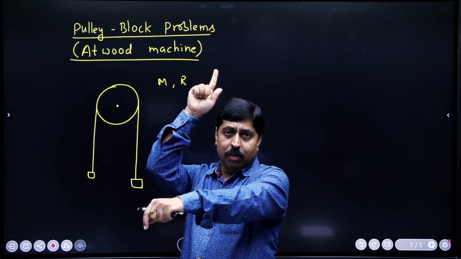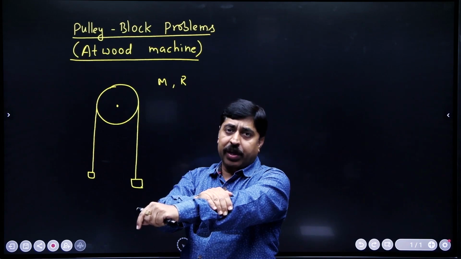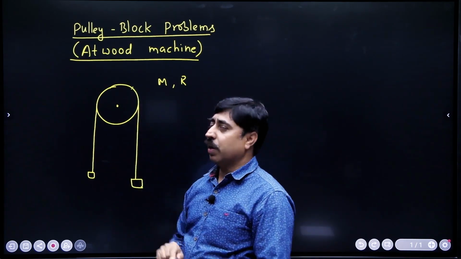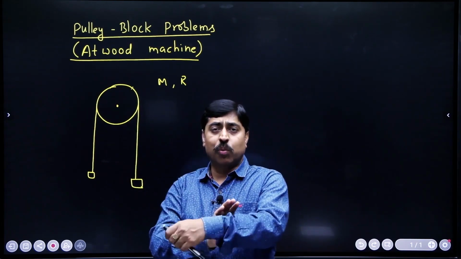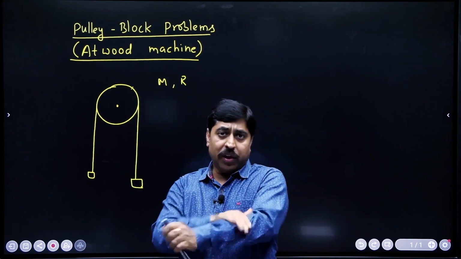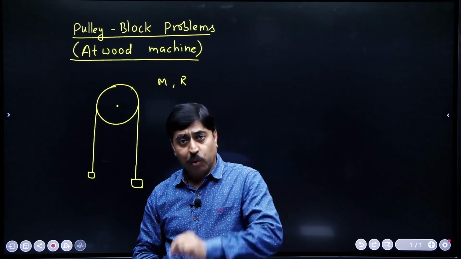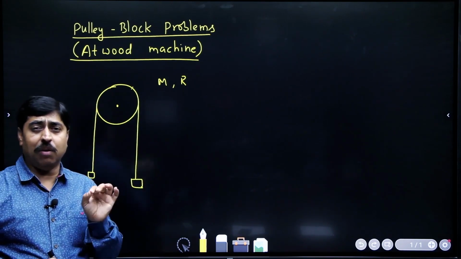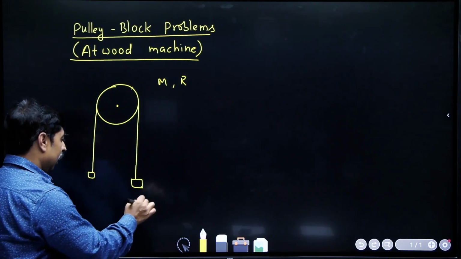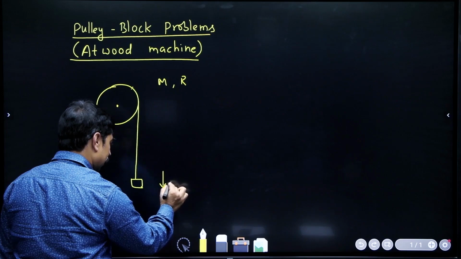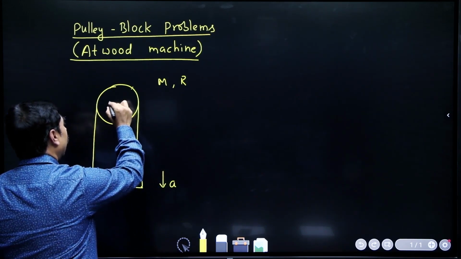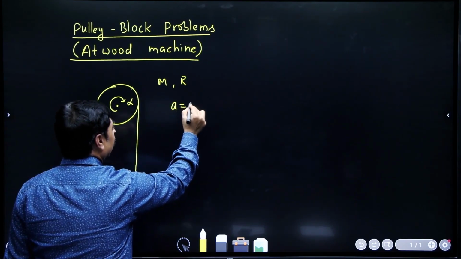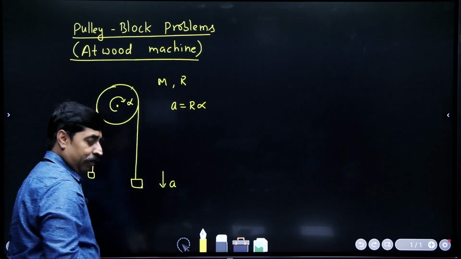There is no slippage. That means any point of the thread, if this particular point of the thread is kept over this particular point of the pulley, then the 2 points will remain together. The thread is not going to slide on the pulley. So is the case when thread does not slide on the pulley, the acceleration and the angular acceleration, these two quantities are related by this equation.